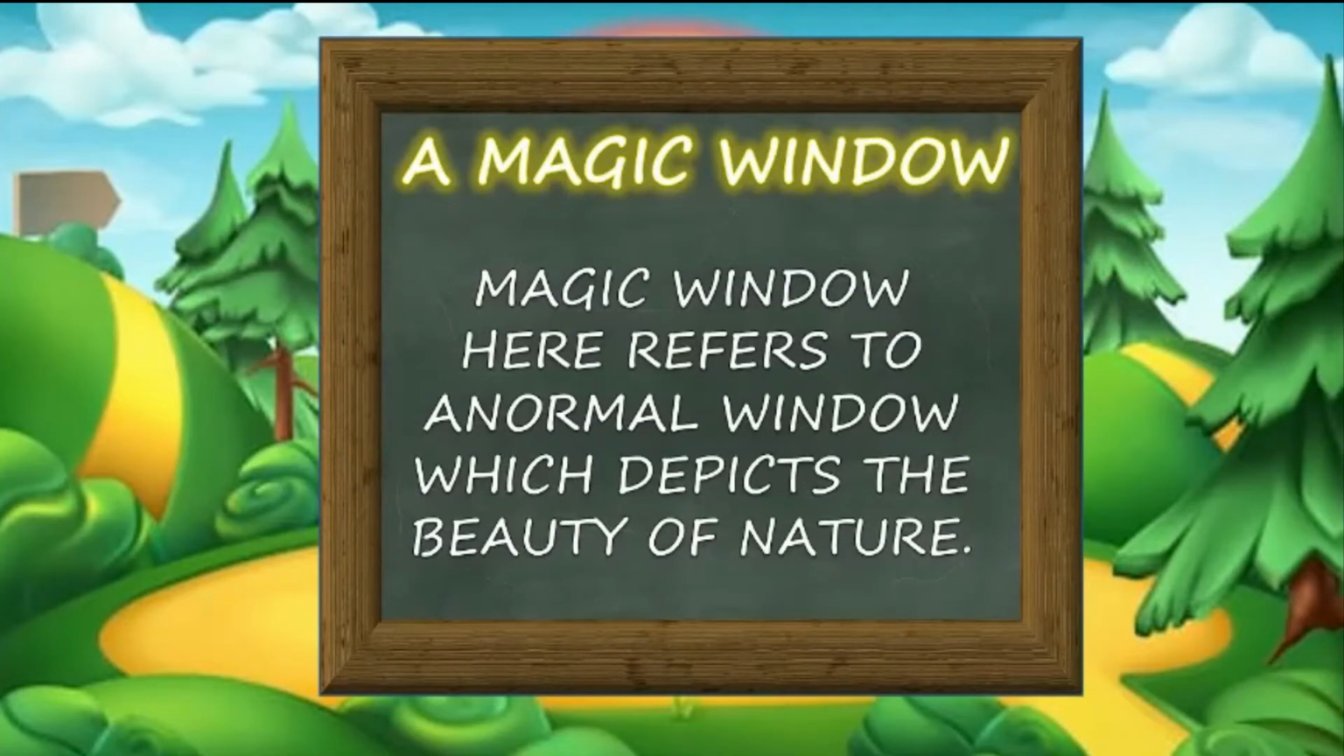Okay, so let's see what the poem is about now. Before getting into the poem, let's see what a magic window is. A magic window here refers to a normal window which depicts the beauty of nature. So in this poem, we learn about a magic window, and this magic window depicts the beauty of nature. So let's see about that.